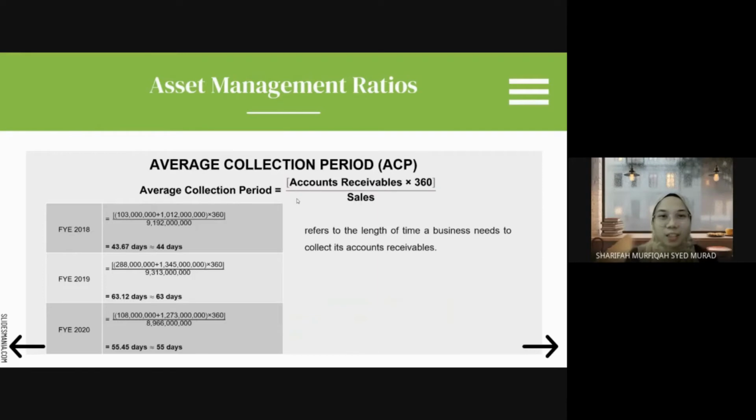Next is average collection period, ACP. The formula is account receivable times 360 divided by sales. For the year ended 2018, 44 days, then it increased in 2019 to 63 days, and then decreased in 2020 to 55 days. This average collection period refers to the length of time a business needs to collect its account receivables.